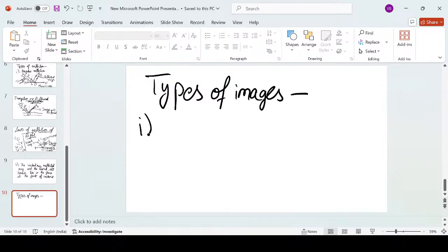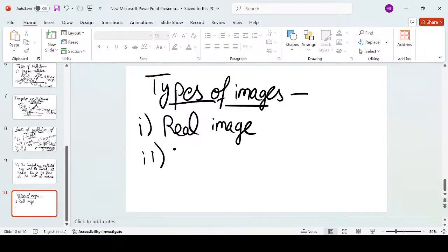So, in general, there are two types of images. First is real image, and second one is virtual image. Now, I'll give some examples for both.